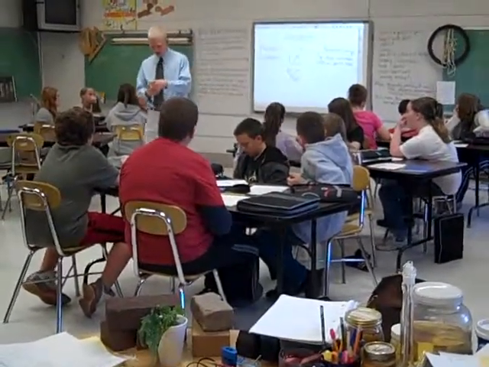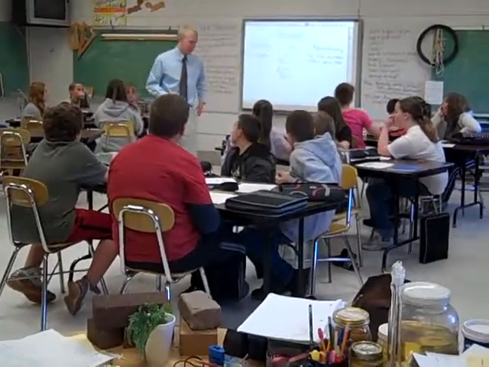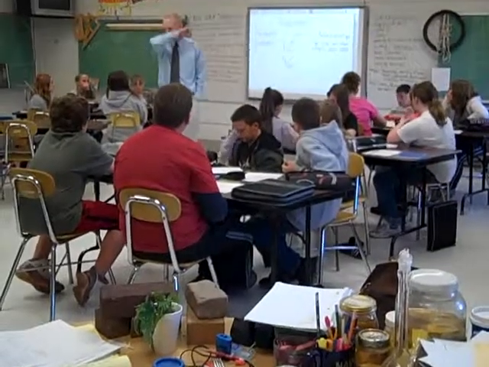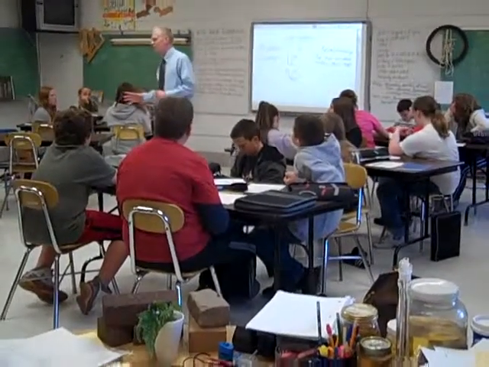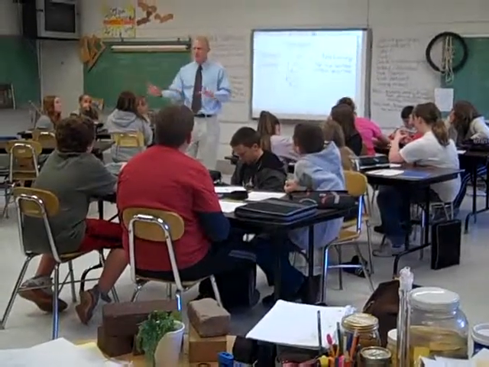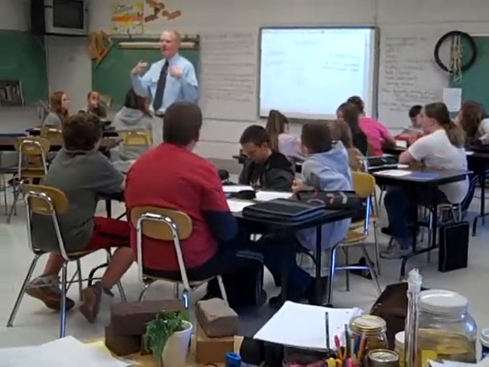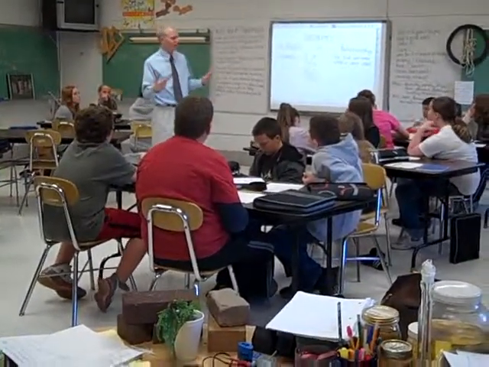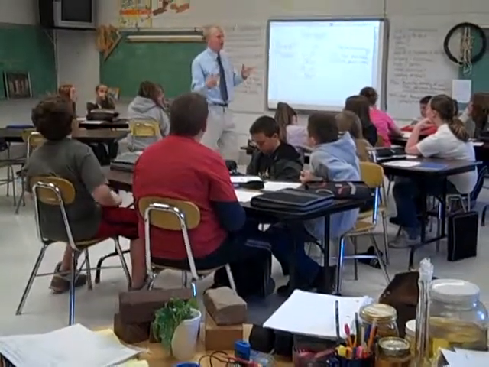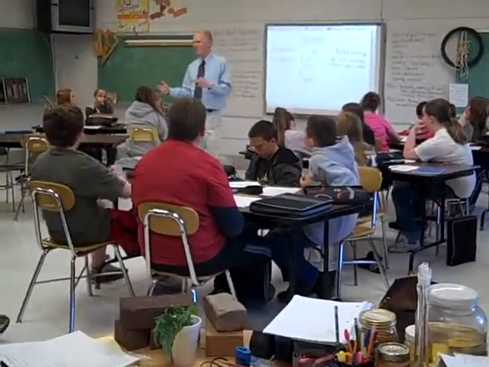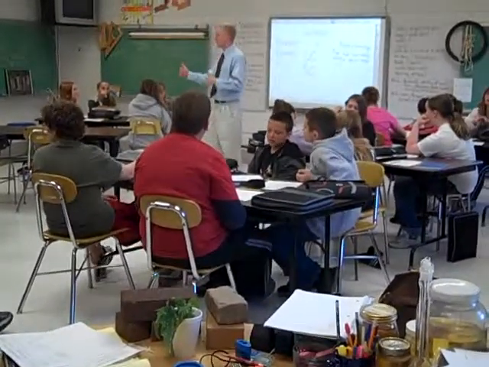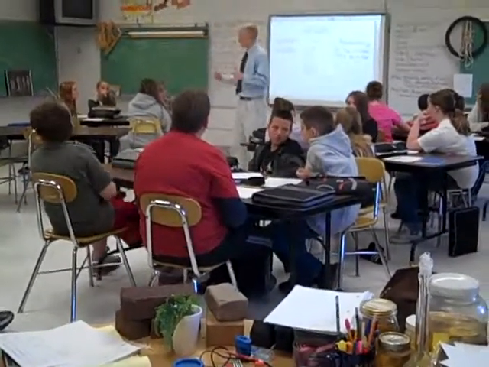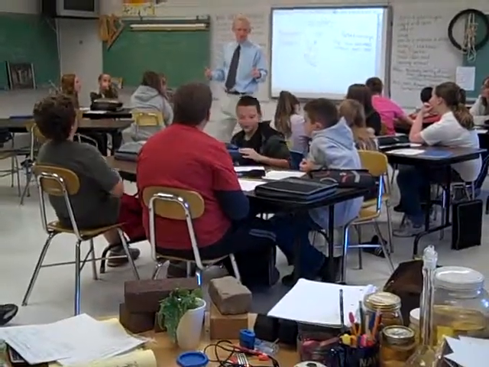For a linear pattern, I thought about something that we deal with in text messaging. When text messaging first came out, there weren't unlimited text messaging plans. You had to pay $0.25 or something for every single text message you sent. And so when you pay $0.25 for each text message you send, is that a linear relationship?